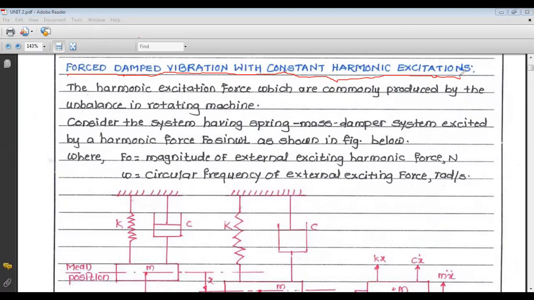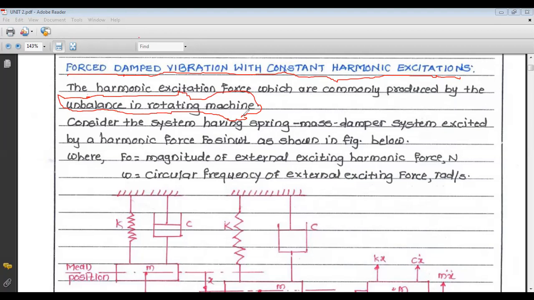The harmonic excitation force is commonly produced because of unbalance in rotating motion.